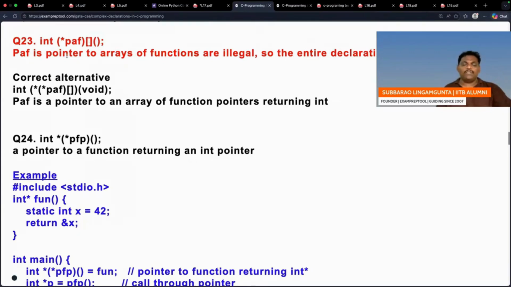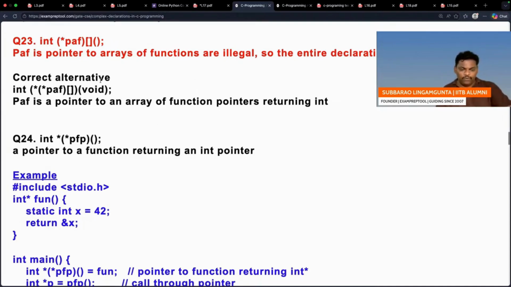PAF is a pointer to an array of functions. Arrays of functions are illegal. No, everyone cannot be a function. That's what we have been discussing from yesterday onwards.